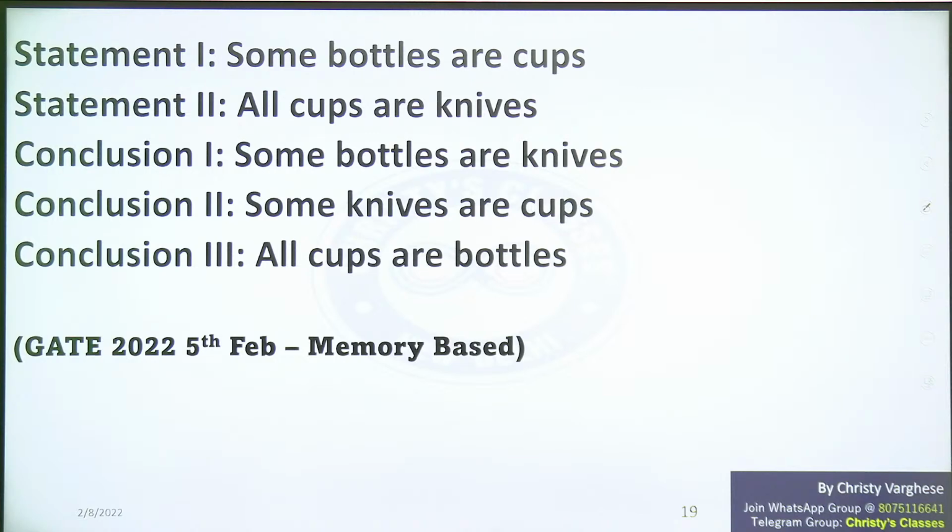Basic syllogism problem. So simple. The morning set, the syllogism problem was a little more tricky. Not tricky, but a little more tougher. This was so trivial. You can mention in the chat which conclusions can be inferred. Conclusion 1 and 2, or 1 and 3, or 1 and 2 and 3. Which one?